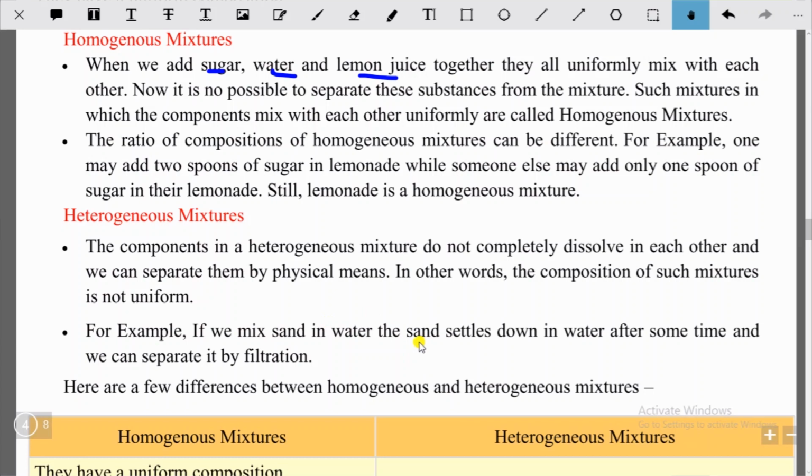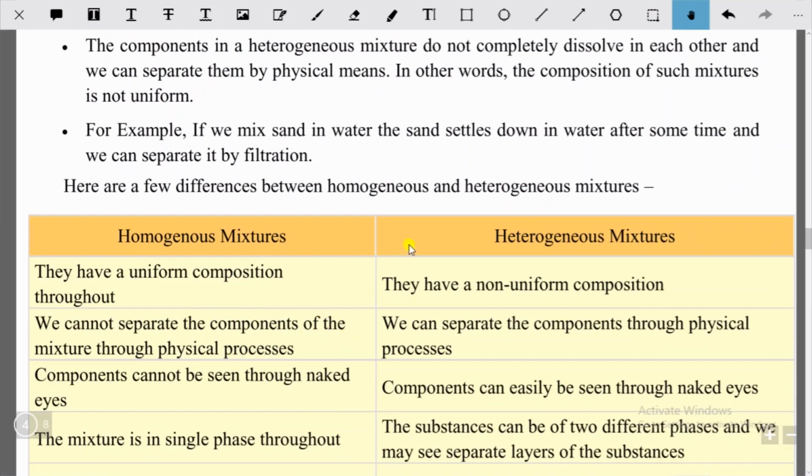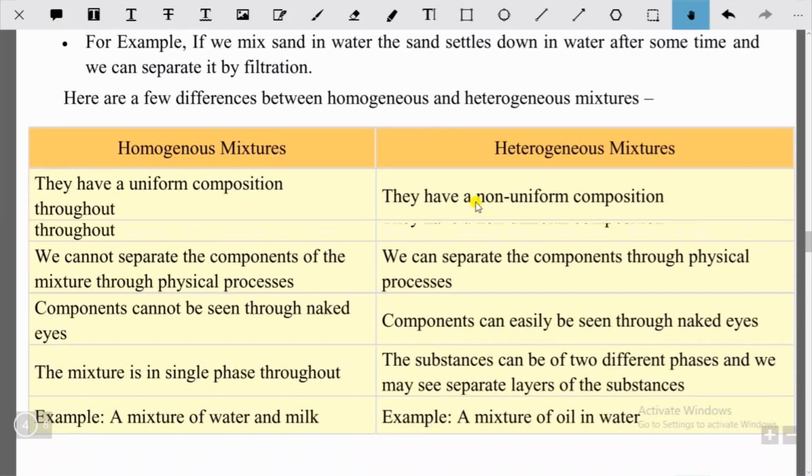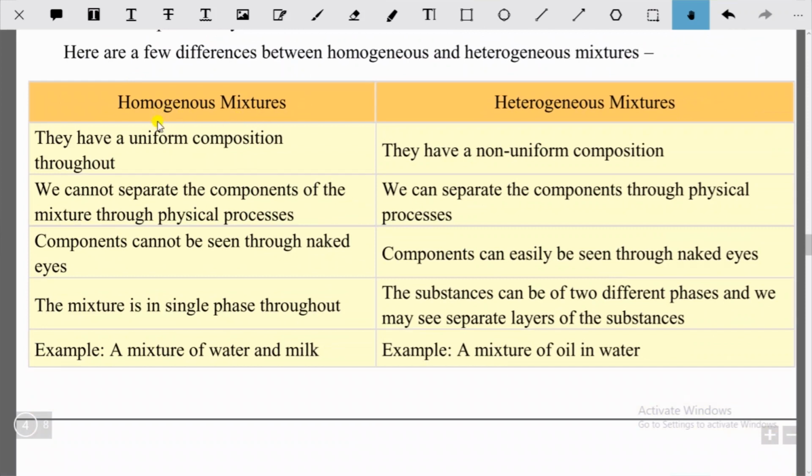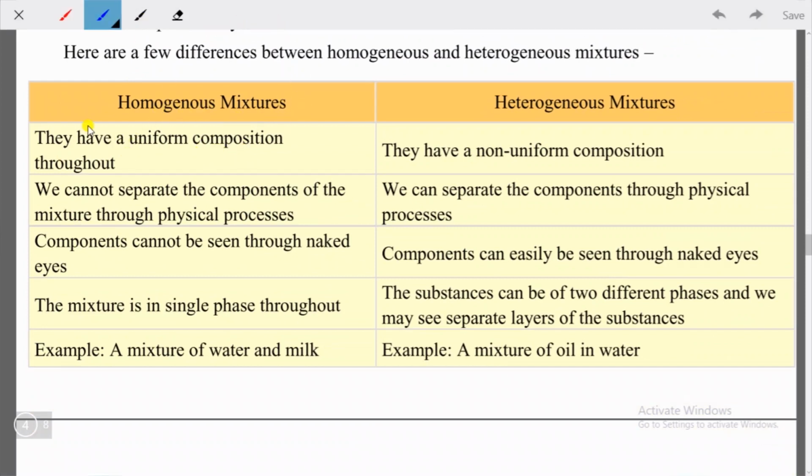Okay, so now let's talk about the differences between homogeneous and heterogeneous mixtures. Firstly, homogeneous mixtures have a uniform composition throughout. This we have already understood, uniform composition, whereas heterogeneous mixtures have non-uniform composition.